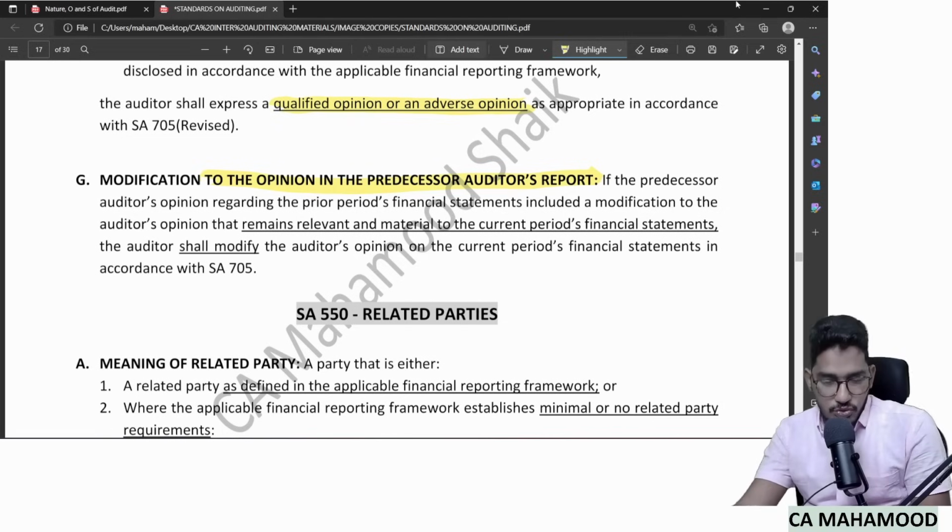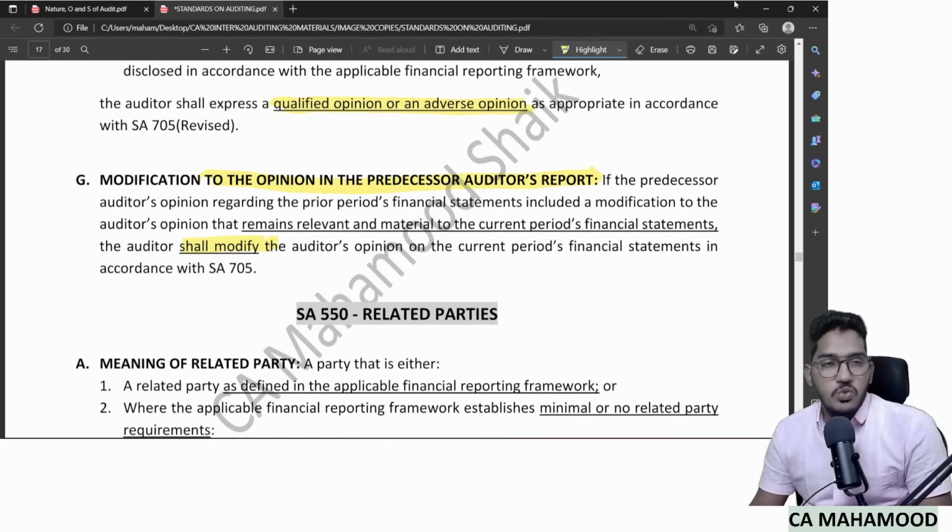If the predecessor auditor's opinion regarding the prior period's financial statements included a modification to the auditor's opinion that remains relevant and material for the current period's financial statements also, then only the auditor shall modify the auditor's opinion on the current period's financial statements. This impliedly means that if the reason because of which last year's auditor gave a modified opinion is resolved, rectified, and no longer relevant and material for the current year, then there is no need for the current year auditor to modify his opinion.